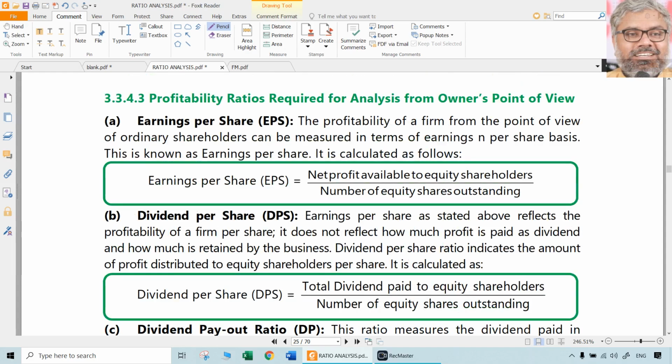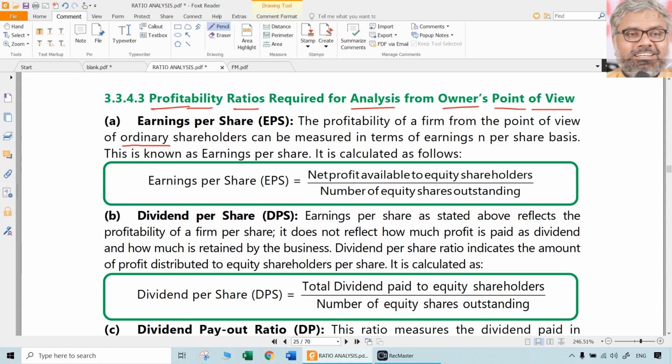Now let us move on to the third category within the profitability ratios, which are very, very important ratios also in future for the financial management subject. And these ratios are required for analysis from the owner's point of view. Owners are naturally shareholders. Normally, we're talking about equity shareholders. Ordinary shareholders means equity shareholders. Common stock, common shareholders, ordinary shareholders, equity shareholders, all of them are the same, used synonymously.